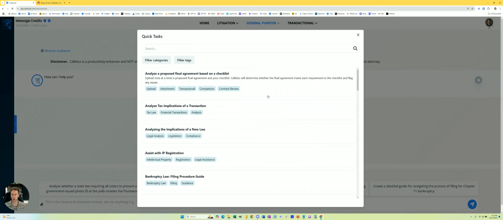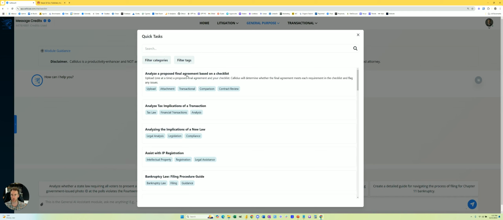Here we are able to take any feedback you have where you might say, you know what, I wish Calidus had this feature. And usually within about 24 hours, we can give you an early version of that feature by creating it as a quick task. So let's take a look at some of the options we have.